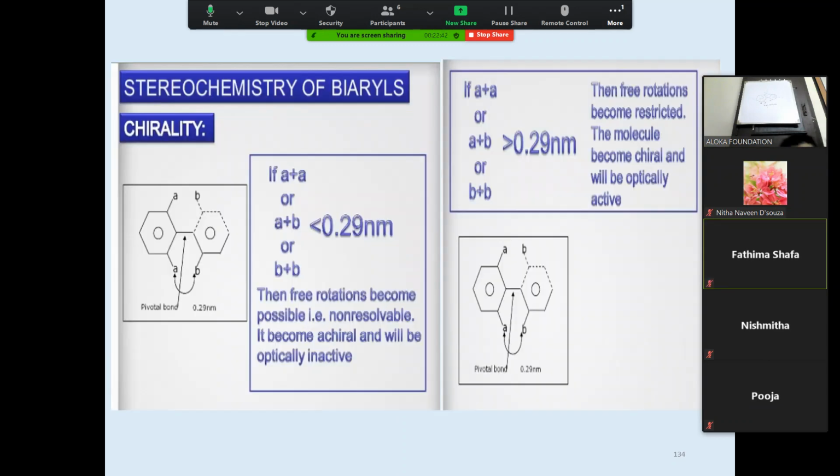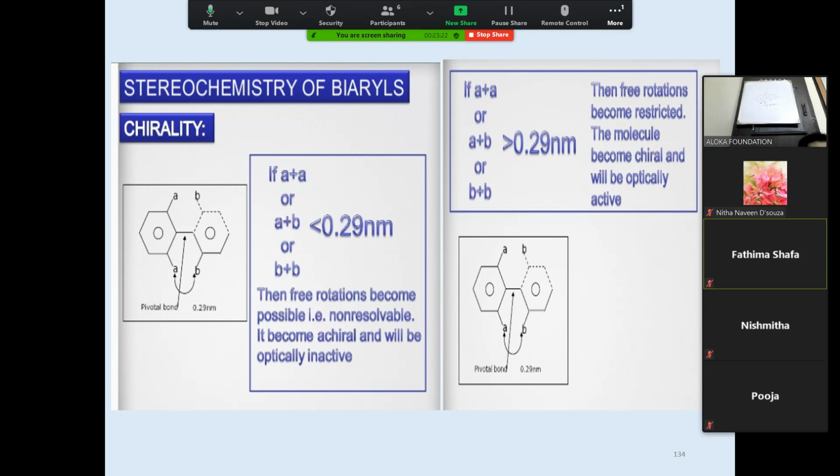So what should be the minimum distance? 0.29. Okay, 0.29 nanometer should be the minimum distance. It should not be less than that. If you sum up both the groups present on the ortho substitution, it should be more than 0.29 nanometer. When it is more than 0.29 nanometer, free rotation is restricted, and the molecules become chiral and optically active. When the distance is less than 0.29, free rotation becomes possible and they are not resolvable.